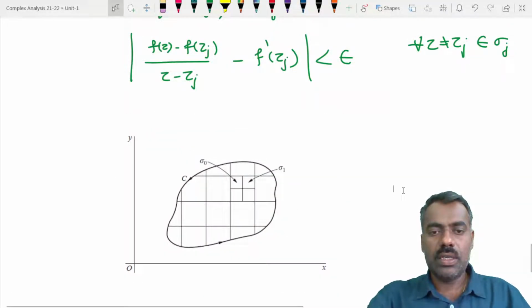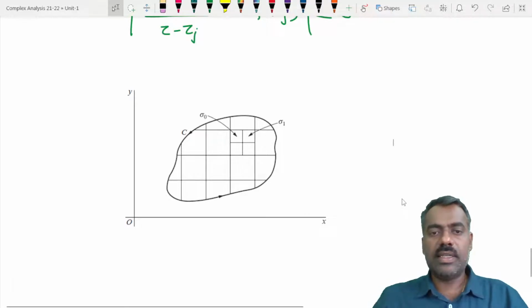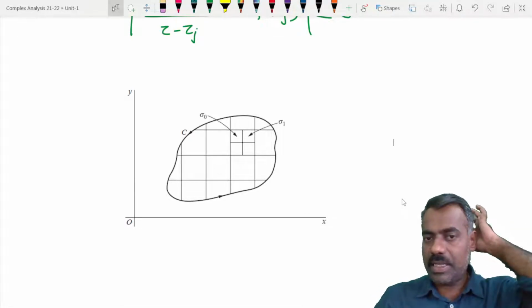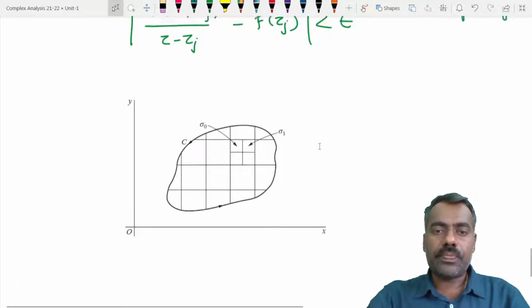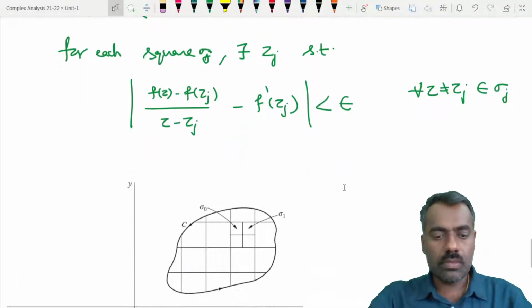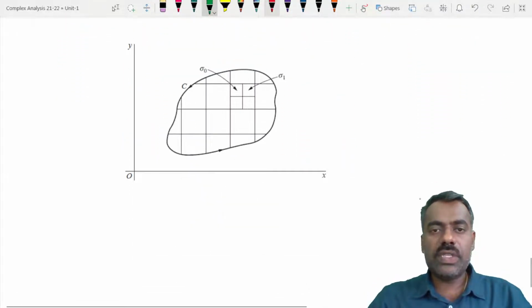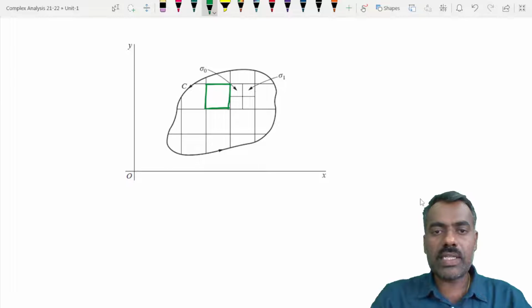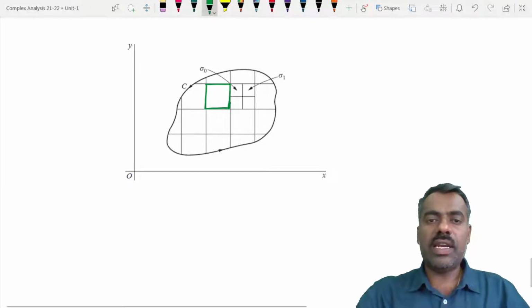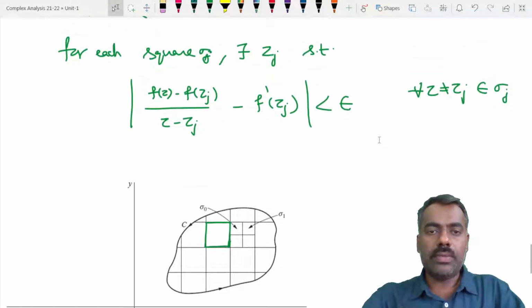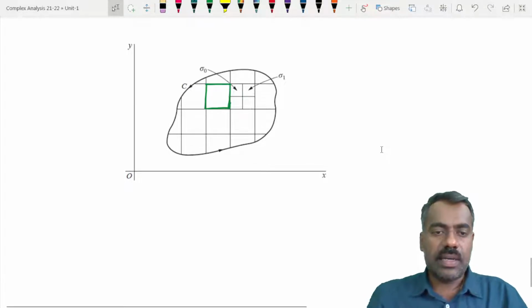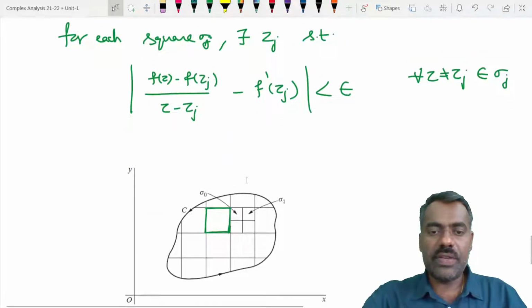So here you can see that this is what we did earlier. This is sigma naught, sigma 1, all those squares. Now, for each of these squares, whatever square you take, there exists a point, and for all the remaining points this inequality is satisfied. Now what we'll do is take any square j, or sigma j, whatever you call it.